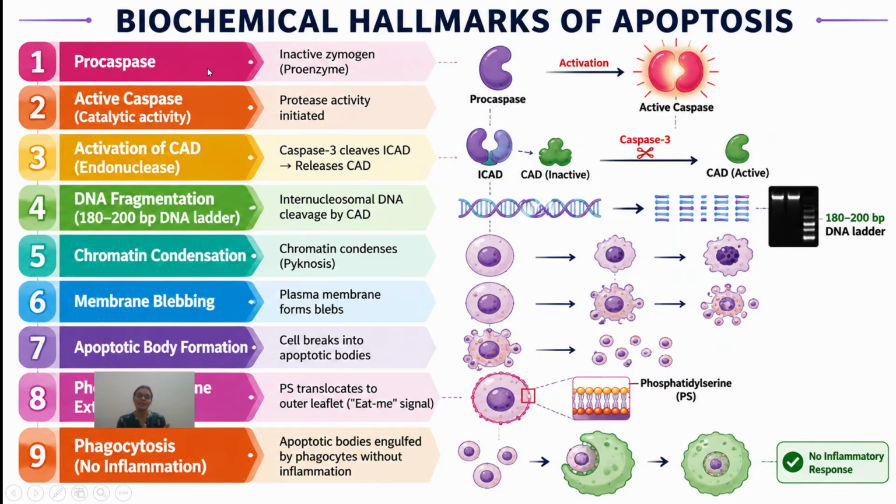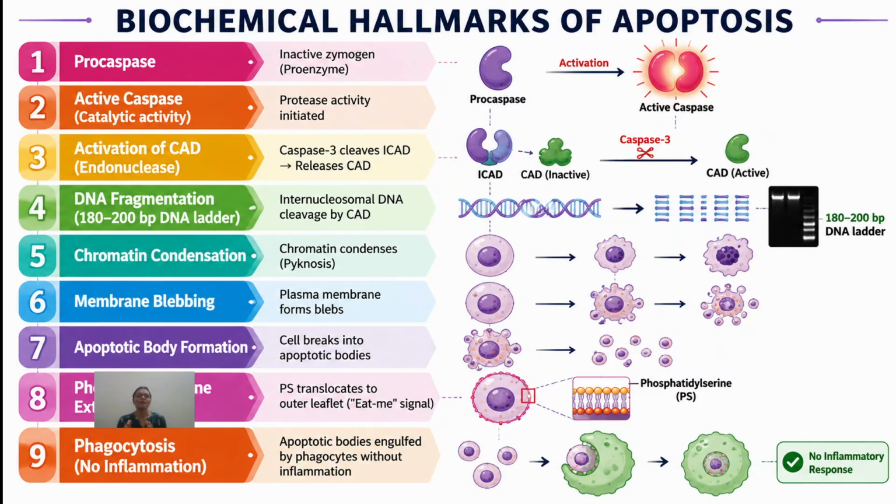First of all, procaspase is going to be activated into caspase, which leads to activation of various other events. It activates the CAD. Then DNA fragmentation will occur, chromatin is going to condense, then membrane blebbing will occur, and apoptotic body formation will be done.